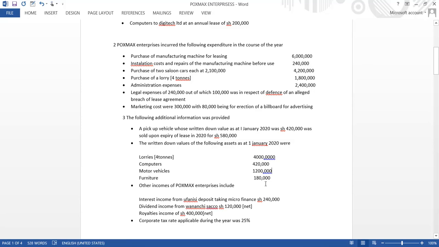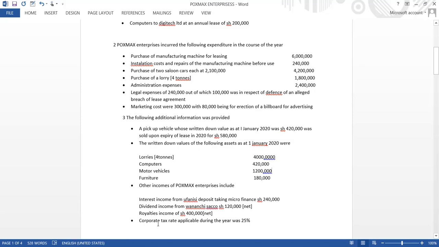Other income of Boxmarks Enterprise includes: number one, interest income from Ufanisi deposit-taking microfinance, 240,000; dividend income from Wananchi Sacco, 120,000 net; royalty income of 40,000 net.